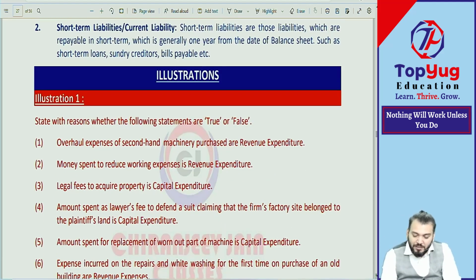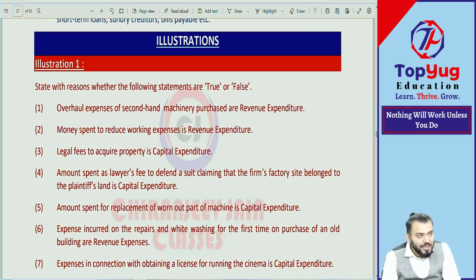So this will be homework. Can you do it on your own? Any doubt, we'll discuss next class. So this will be your entire homework. It means you need to classify, say whether it is true or false. Can you do it? Then classify expenditures, capital or revenue. That you can do.